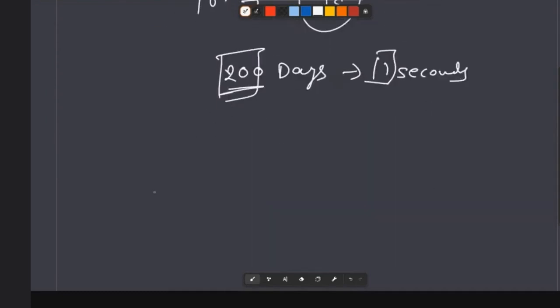Now, by using the same idea, given a number n, you need to find all the divisors of this number. Let me just say, if I'm clear, please give a thumbs up, or maybe you can just speak. Okay, I believe there are no difficulties in understanding the concept that I'm telling.